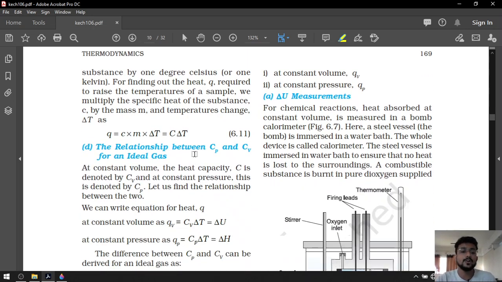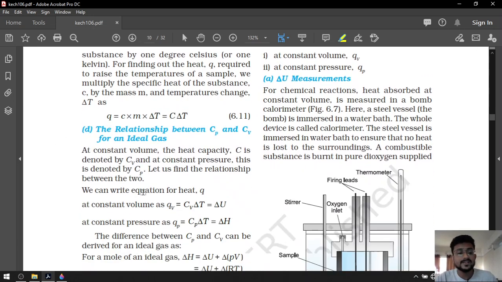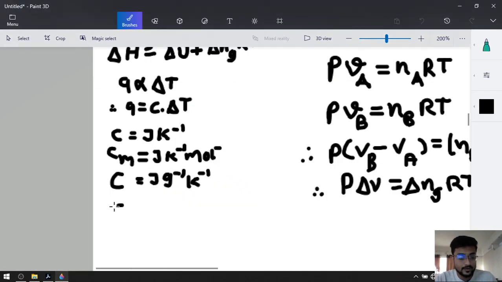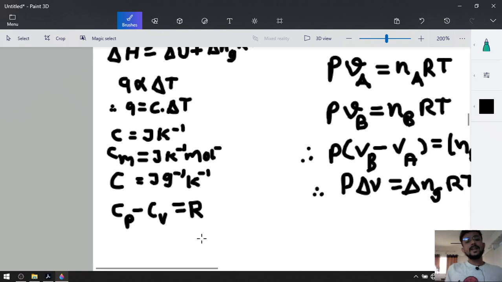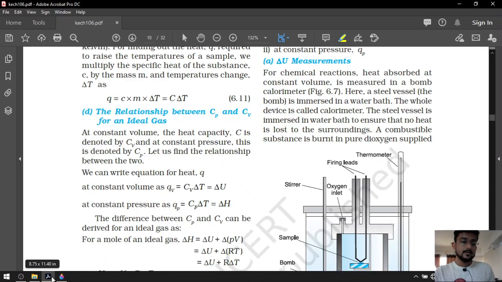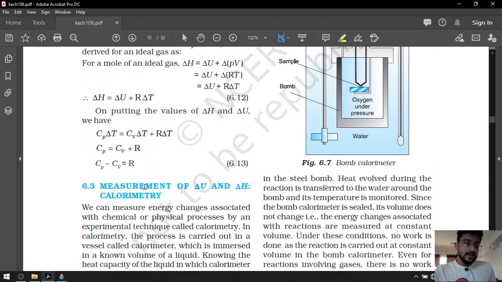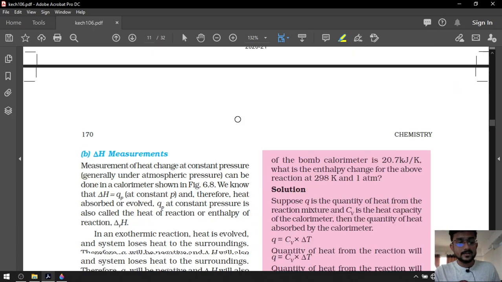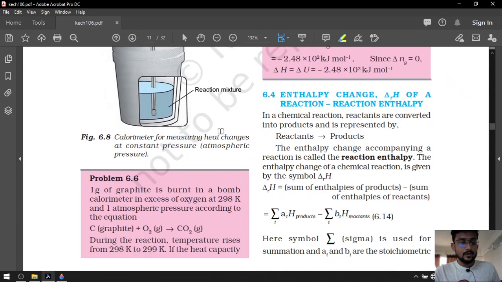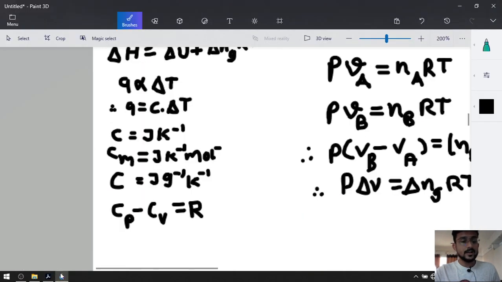After that, they have also removed the relation between Cp and Cv. There is also a formula for that. Cp minus Cv will be equal to the gas constant R. They have derived this formula, but we are just going to remember the formula. Okay. After that, measurement of U and H is also removed from the syllabus. So we are directly going to solve problem number 6.6 using the formulas we have just learned.